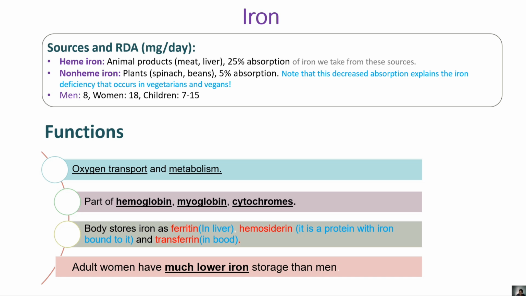Okay, now we'll see in the case of the iron, which is under the category of the mineral, which is require less than the 100 milligram per day। उसका RDA क्या है, उसका source क्या है, उसके functions क्या है, ये अपन जानते हैं। Okay, so basically the source of iron is nothing but the heme iron, जो कि blood stream में पाया जाता है, you know, blood stream में पाया जाता है।